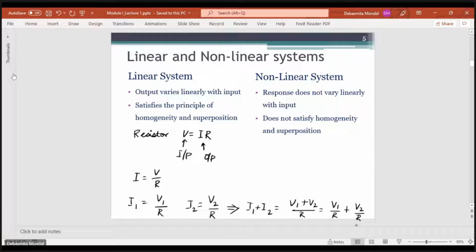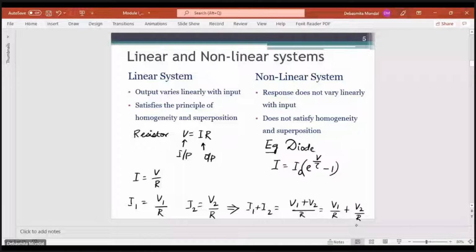Now let's see what can be considered a non-linear system. As the name suggests, in a non-linear system the output is not varying linearly with the input. That means it does not satisfy the principle of homogeneity as well as superposition. An example of a non-linear system is a diode. Why do we consider a diode a non-linear system? How do you prove that? Because the voltage-current relationship in a diode is given by I equals I0 times e to the power V by tau minus 1.